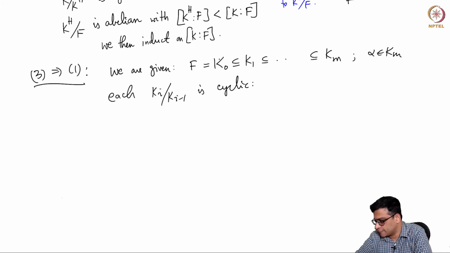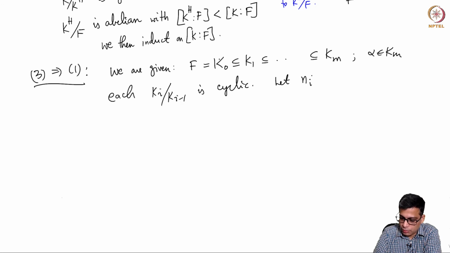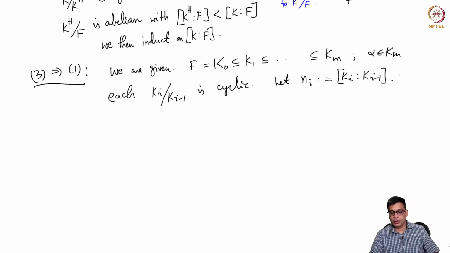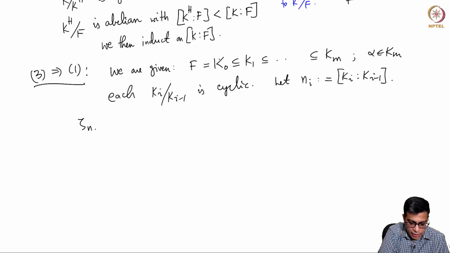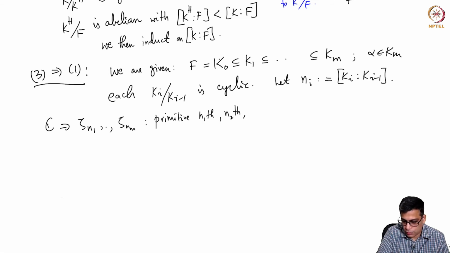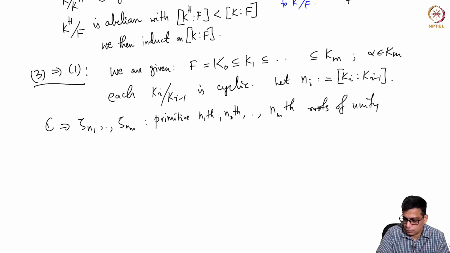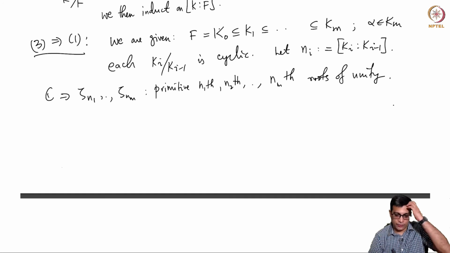What we do here is, we let ni be the degree of the extension Ki over Ki minus 1. And let us choose zeta n1 to zeta nm, primitive, they are all complex numbers, primitive n1th, n2th and mth roots of unity. And then attach all of them to K0.